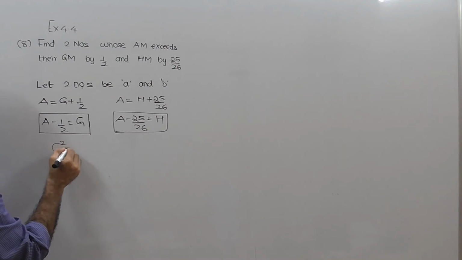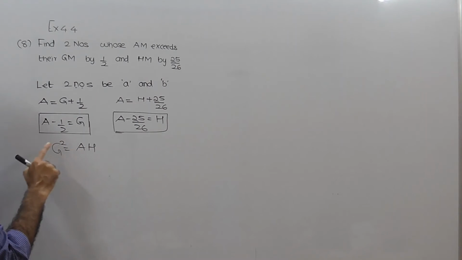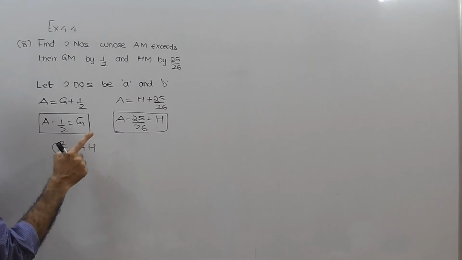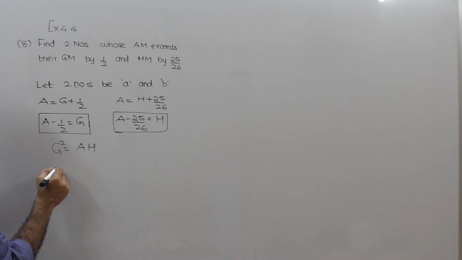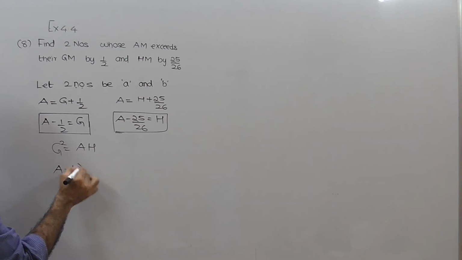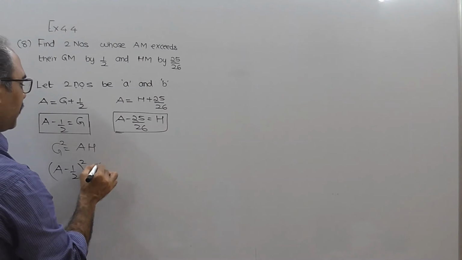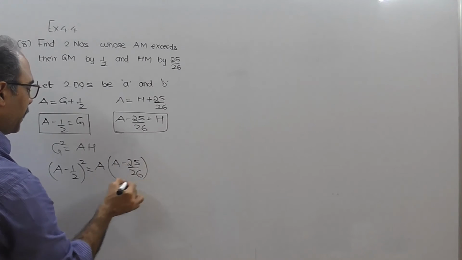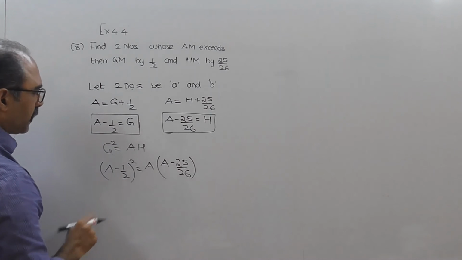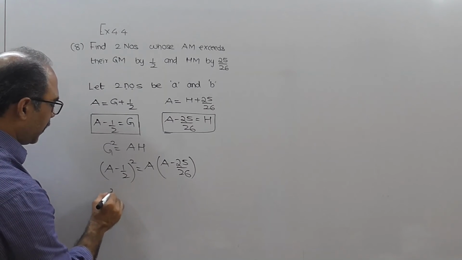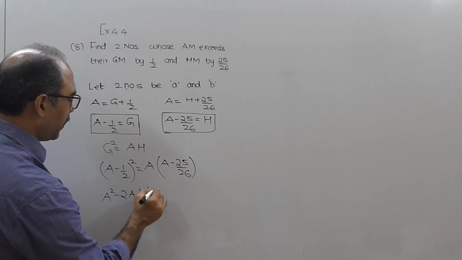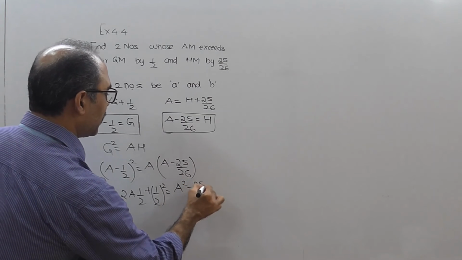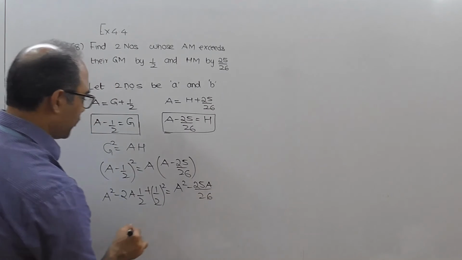There is a relationship formula, which is nothing but G square equal to AH, where you have the geometric mean, arithmetic mean and harmonic mean. So what is G? G is A minus half, whole square. A will remain A and H is A minus 25 by 26. This is in the form of A minus B the whole square: A square minus 2AB plus B square equal to A square minus 25A upon 26.